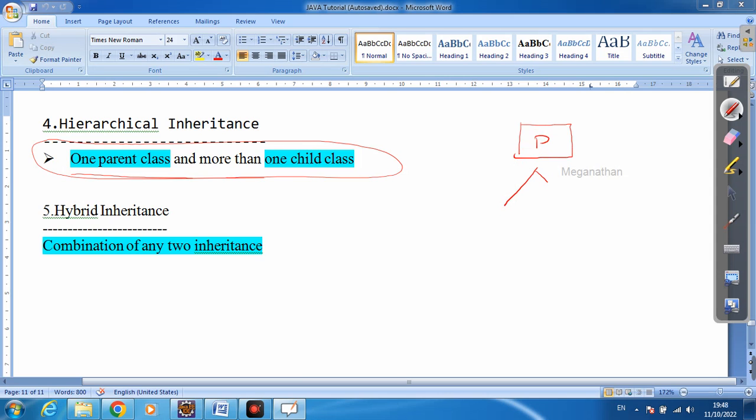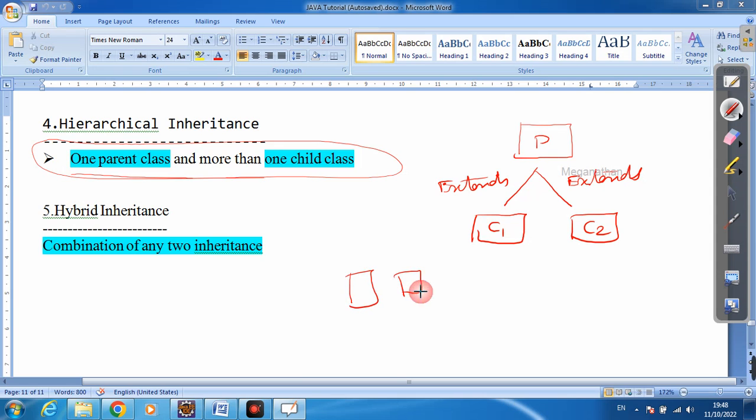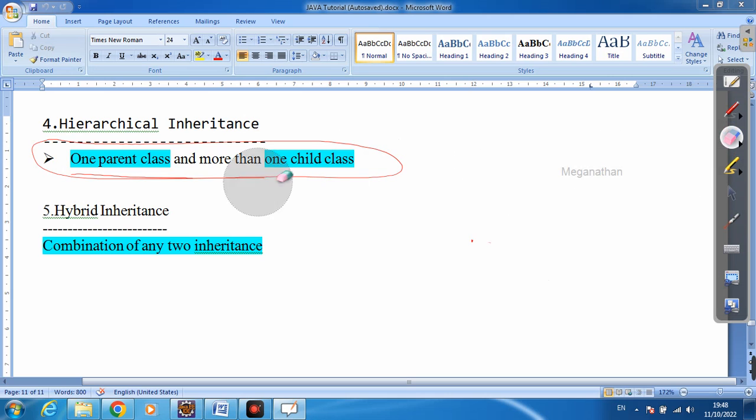One parent, but I am going to access this in child 1 and child 2 by using the extends keyword, and also here. This is different from multiple inheritance. In multiple inheritance there will be two parents, p1 and p2, and I need to access them simultaneously in a child class. That is not possible, but this one is possible in Java. Let me see it in Eclipse whether it's working or not.